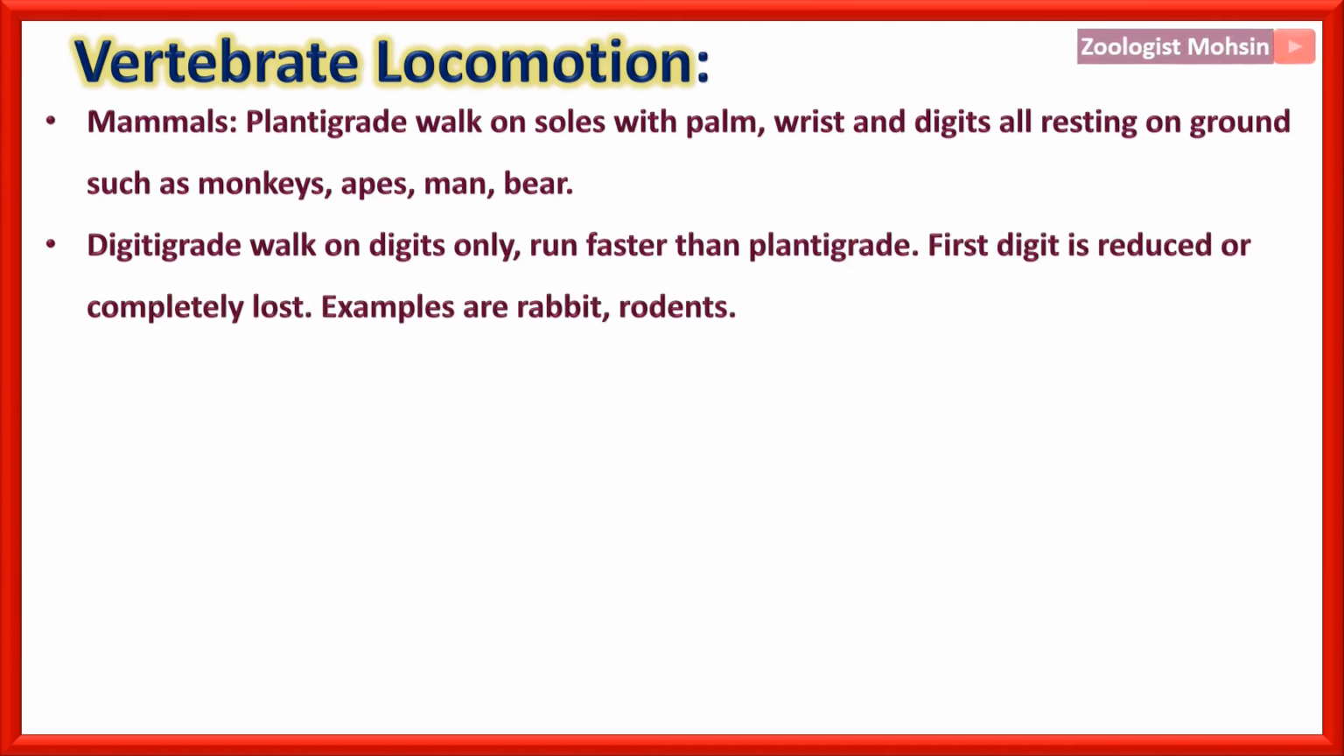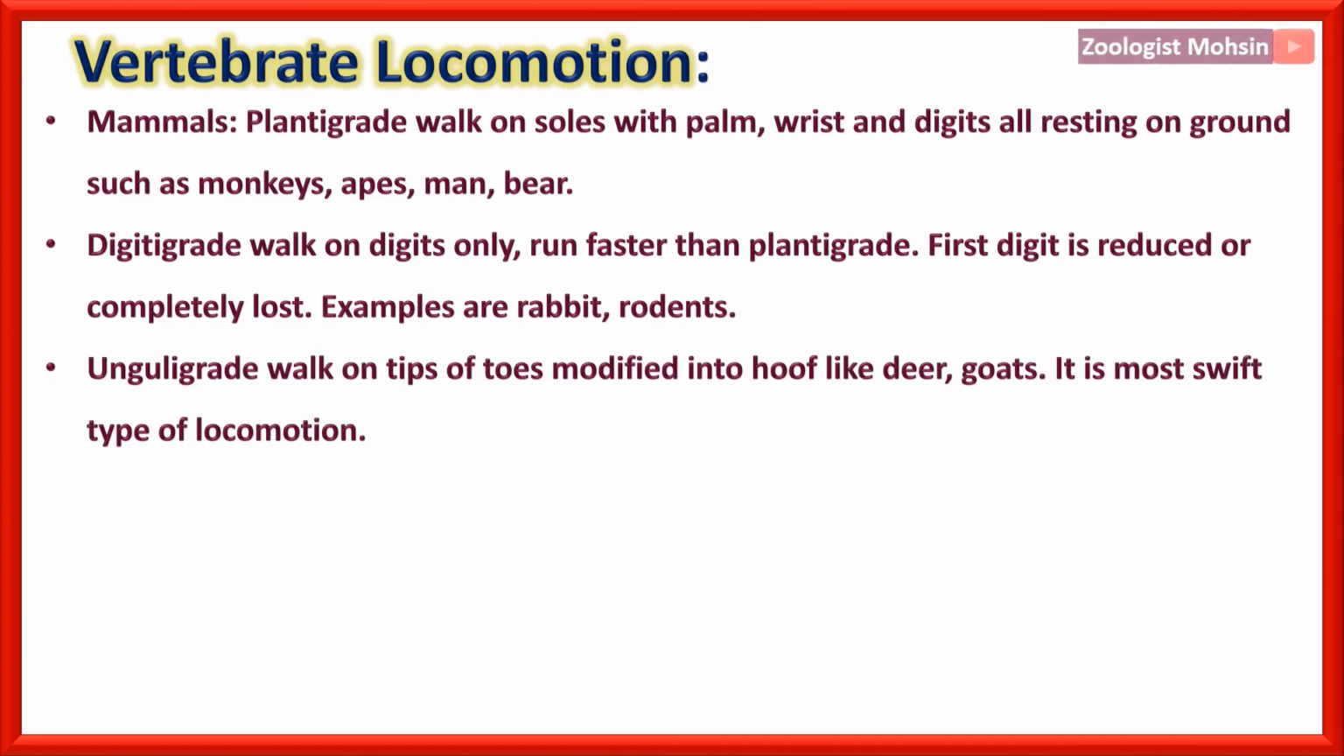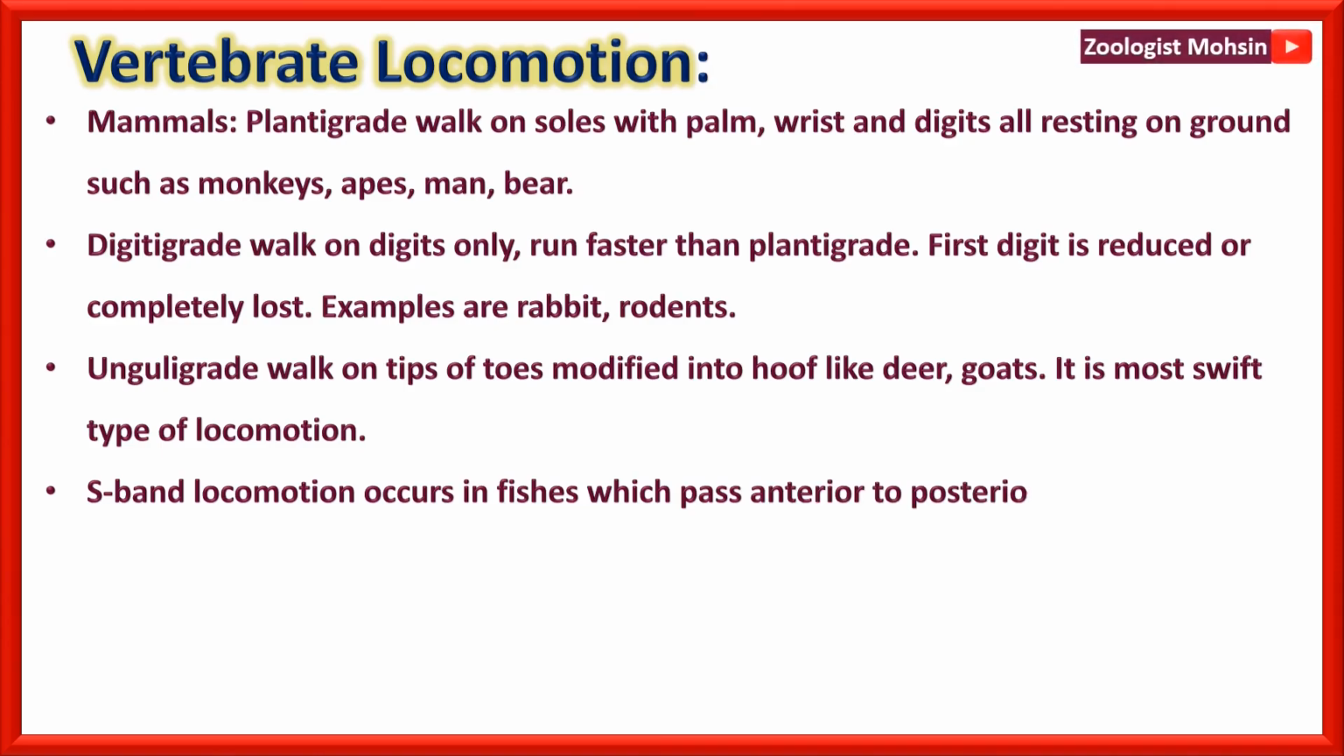Digitigrade walk on digits only, run faster than plantigrade, and first digit is reduced or completely lost, for example rabbit and rodents. Unguligrade walk on tips of toes modified into hoof like deer, goats, or donkey or horse, etc. It is the most swift type of locomotion. So these are the three basic types of locomotion in mammals, and they are very important for you to remember.